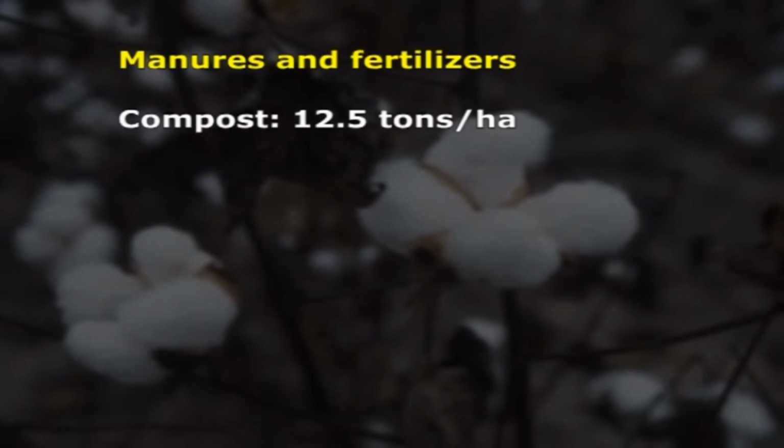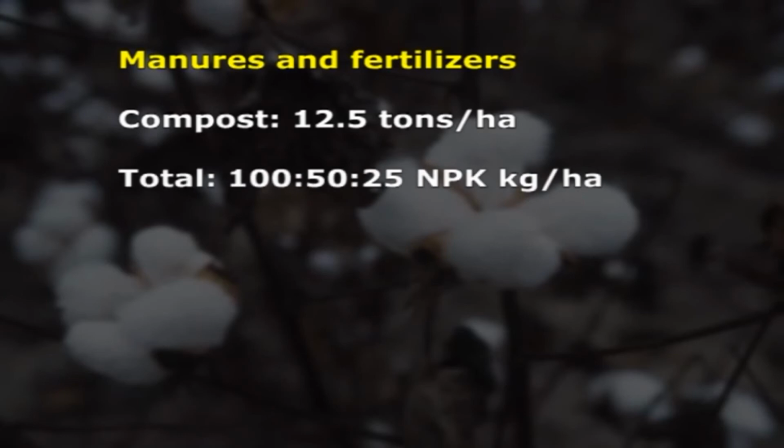Compost is applied at the rate of 12.5 tons per hectare as basal application. The recommended dose of fertilizer is 100:50:25 kilograms of NPK per hectare.